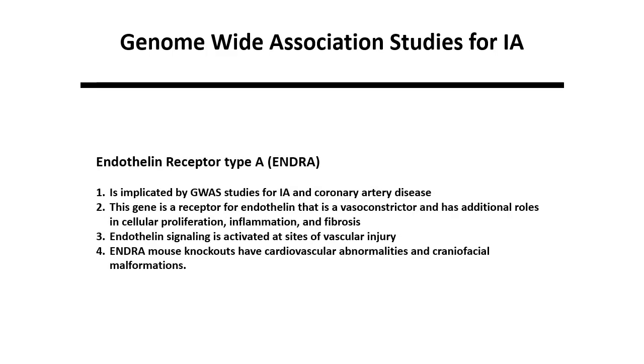The last gene that we will discuss is endothelin receptor type A, otherwise known as ENDRA. This gene is implicated by GWAS studies for intracranial aneurysms and coronary artery disease. This gene is a receptor for endothelin, which is a vasoconstrictor and has additional roles in cellular proliferation, inflammation, and fibrosis. Endothelin signaling is activated at sites of vascular injury, leading to the idea that abnormal tissue repair may contribute to IA. Mouse knockout of this endothelin receptor causes cardiovascular abnormalities and craniofacial malformations, demonstrating its developmental significance in vivo.